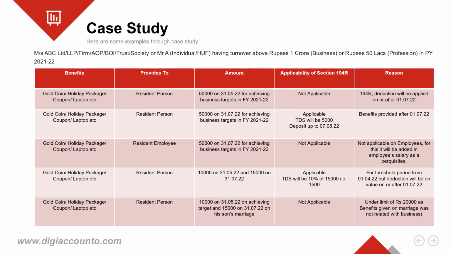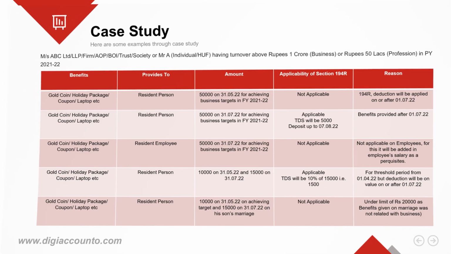Now for applicability of section 194R, we need to know that section 194R covers only benefits which occur due to business or profession. Benefits paid on festivals or some other private occasions such as marriage, birthday, etc. are not covered under this section. So, as the threshold is not crossed here in this case, TDS under section 194R will not be applicable.